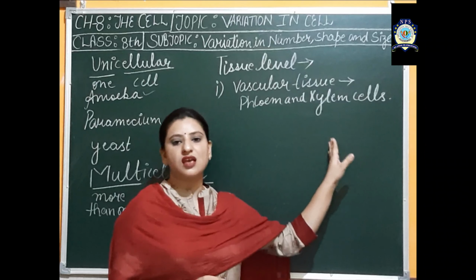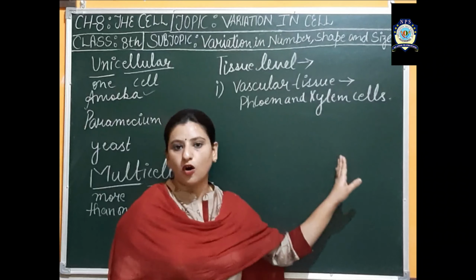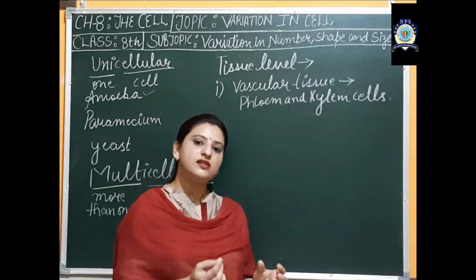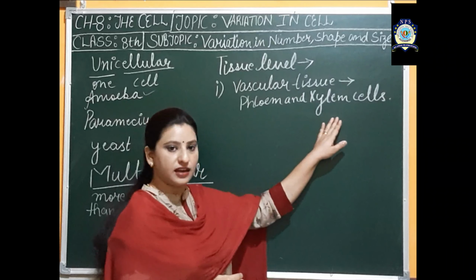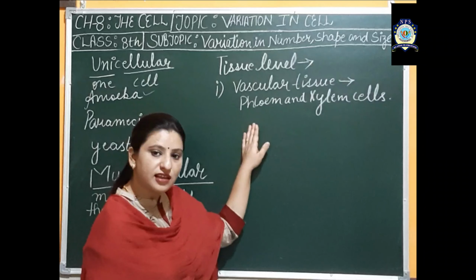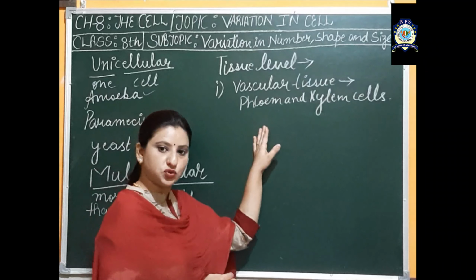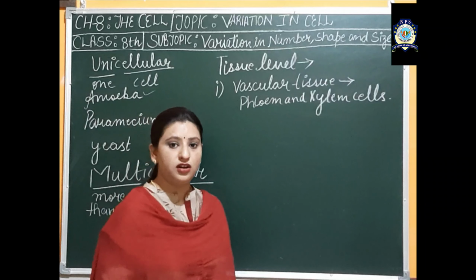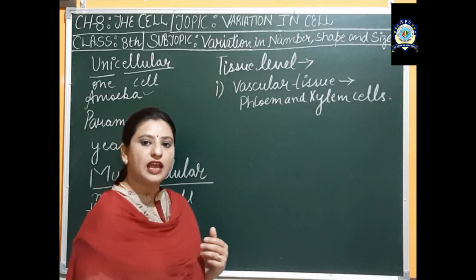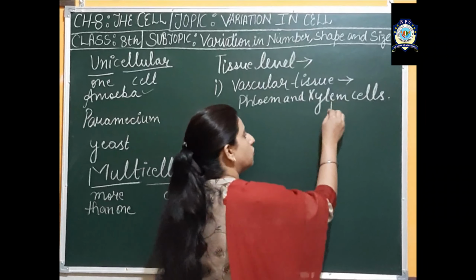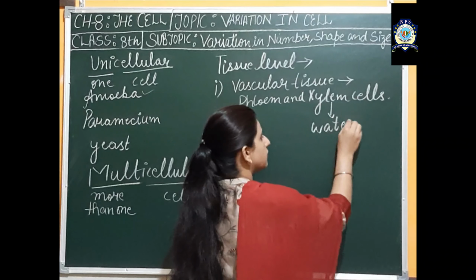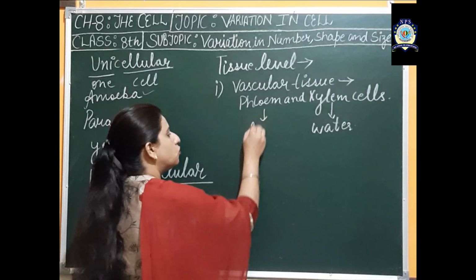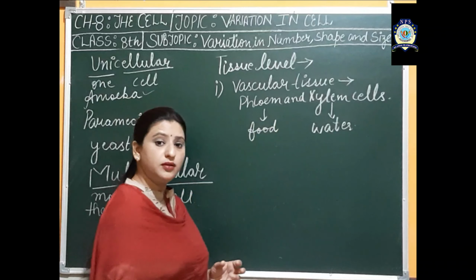Xylem tissue is formed by the specific type of xylem cells. When xylem cells clump together, they form the xylem tissue, and when phloem cells clump together, they form phloem tissue. When both clump together, they form the vascular tissue. Xylem cells are capable of carrying water, and phloem cells are helpful in carrying food inside the body of the plant.